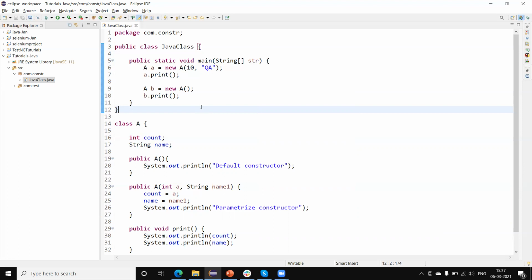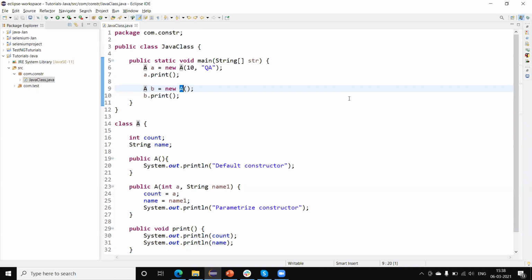It means every class has a constructor. If the user has not created one, the compiler will create it. And if we have created any constructor in the class, the compiler will not create one. The constructor that gets invoked is the one we call during the creation of the object. Like here I am calling the parameterized constructor, so the parameterized constructor will be invoked, and here I am calling the default constructor, so the default constructor will be invoked.